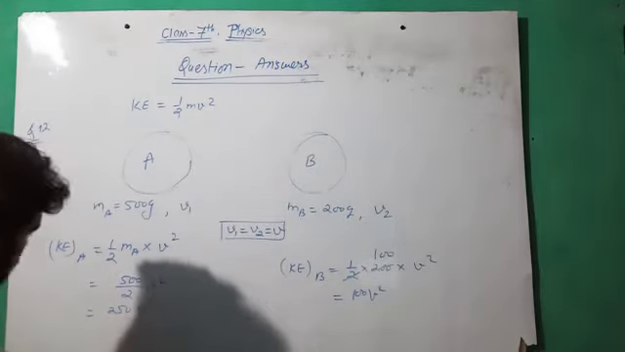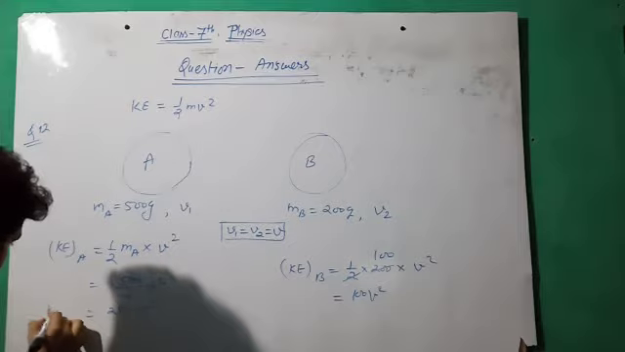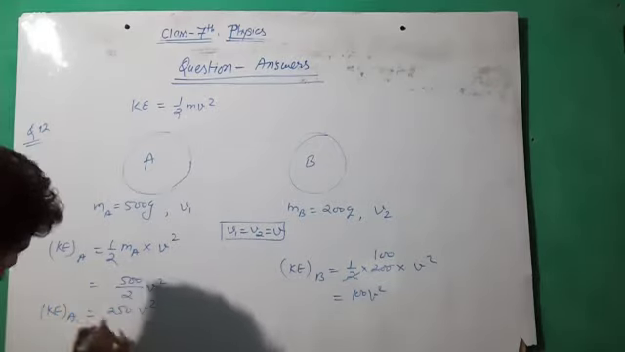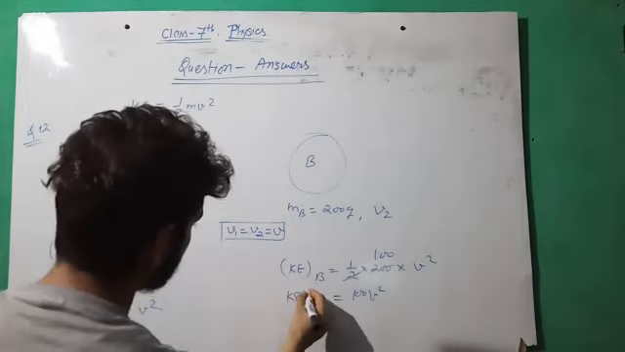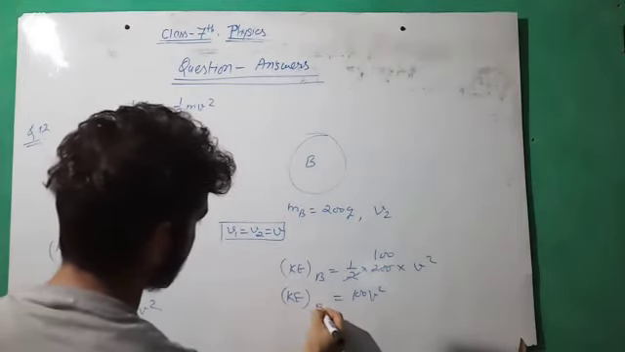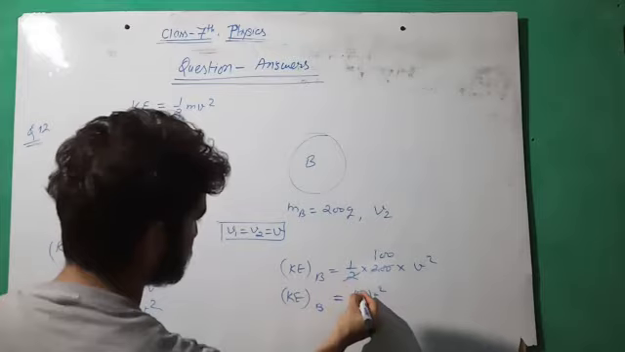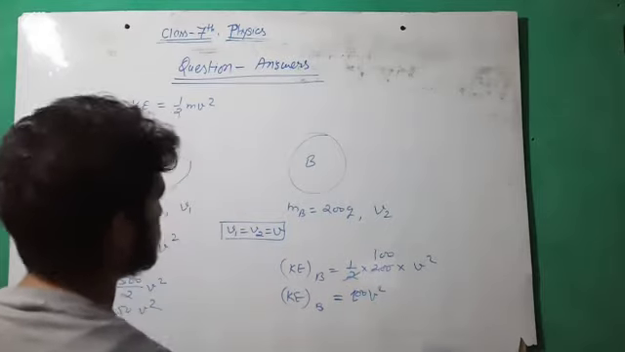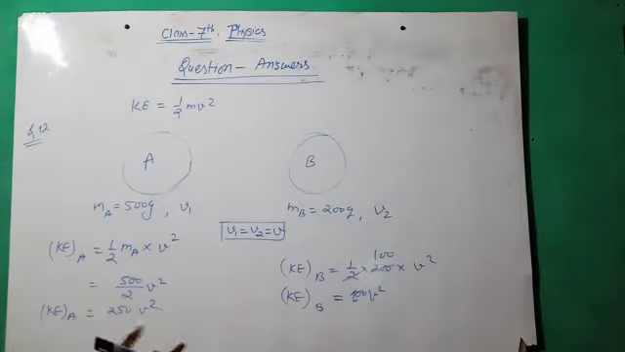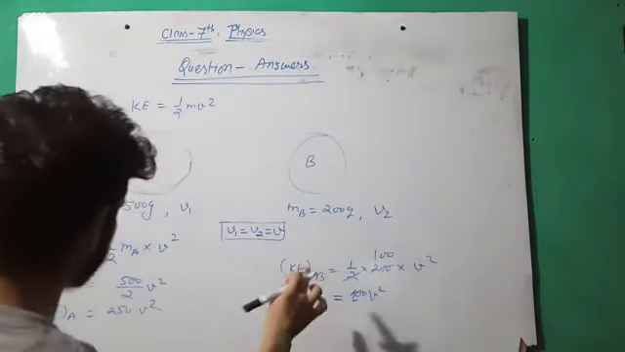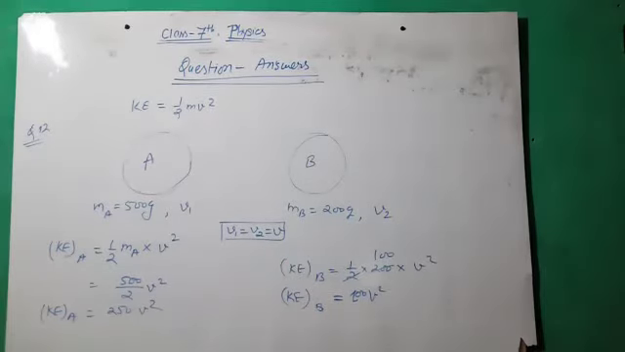So the kinetic energy of body A is greater than the kinetic energy of body B for the same velocity and different masses. So this is the comparison, you just have to compare. You have to write a statement that the kinetic energy of body A is greater than the kinetic energy of body B.